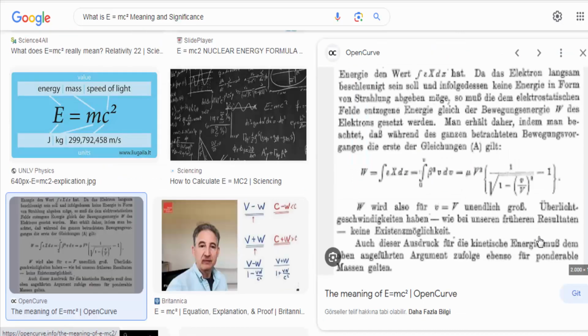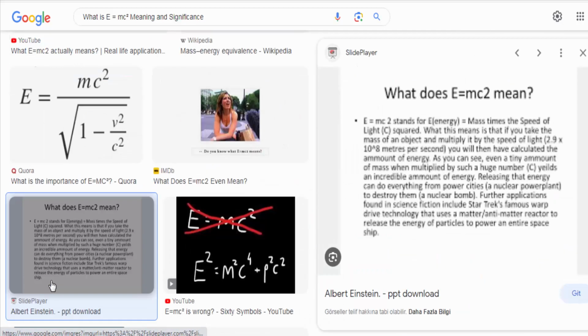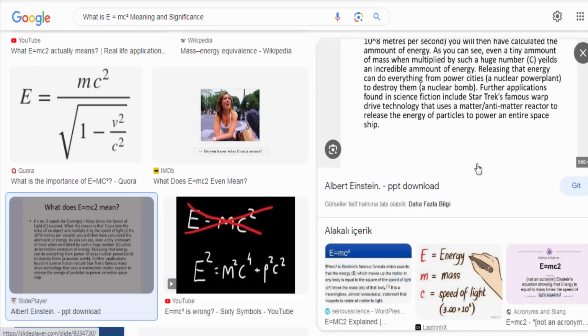Significance: mass-energy equivalence. The equation suggests that mass and energy are different forms of the same underlying entity. It implies that mass can be converted into energy and vice versa. This concept revolutionized our understanding of the fundamental nature of matter and energy.